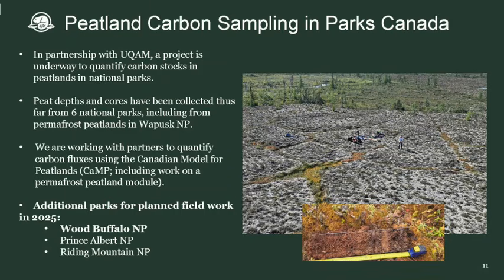So what we've been doing is collecting peat depths and cores from 6 national parks so far, mainly in the Atlantic this last summer. And that's also including permafrost peatlands. And we're also working with partners to quantify carbon fluxes using the Canadian module for peatlands, and we're looking at including a module for permafrost, again, led by my colleague Allison Cassidy. And there's probably many others on this call that are also working on that pipeline as well.